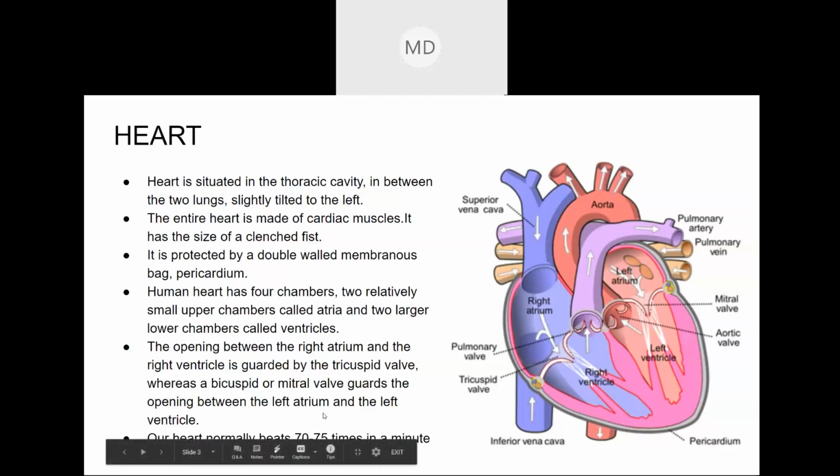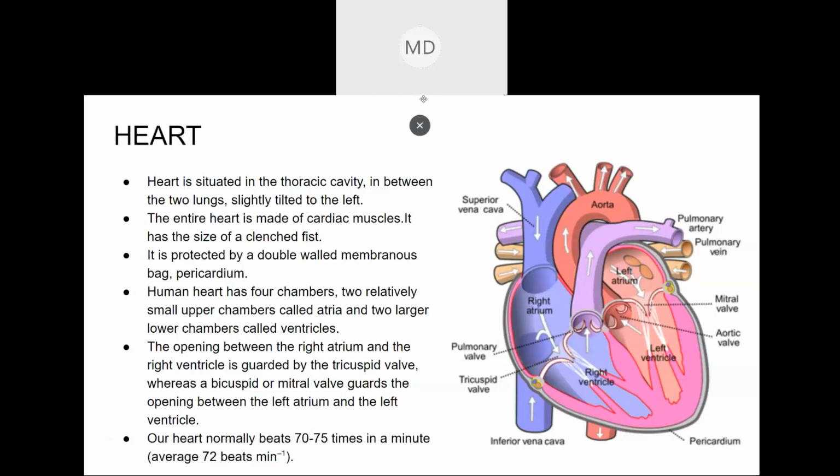The last point: our heart normally beats 70 to 75 times a minute. Let me repeat it once more.